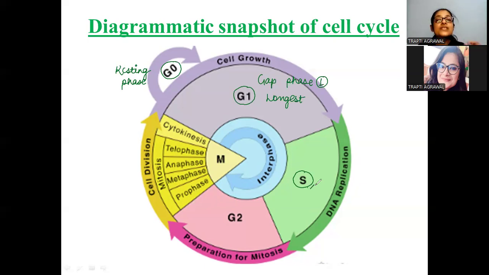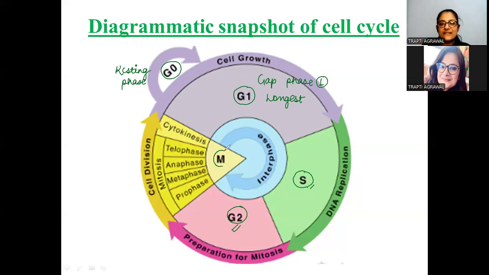In the S phase, the DNA is replicating. The DNA replication is taking place in the S phase. And the third one is the G2 phase, students. So this is about the interphase. Interphase has three phases: G1 phase, S phase, and the G2 phase. This G2 phase is the preparatory phase for the mitosis. After this interphase, the cell enters the mitotic phase, where it is dividing into two daughter cells.